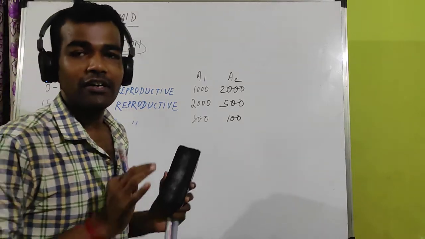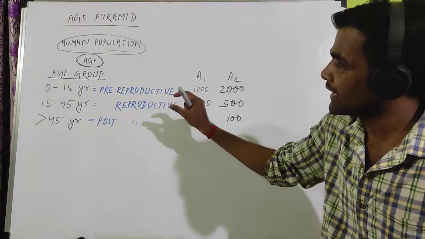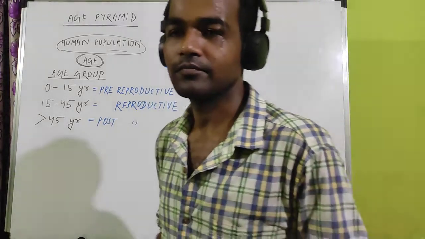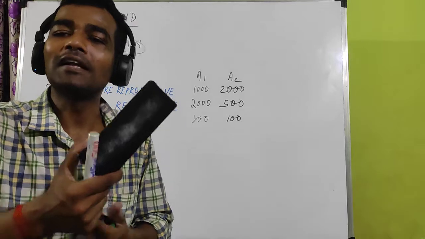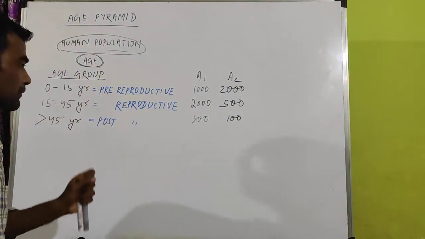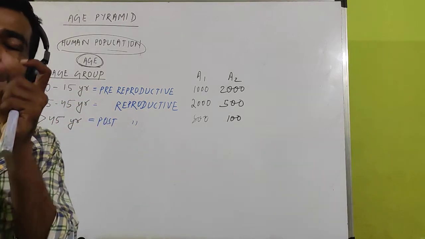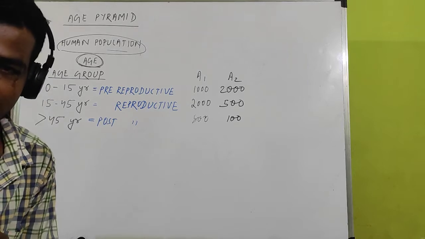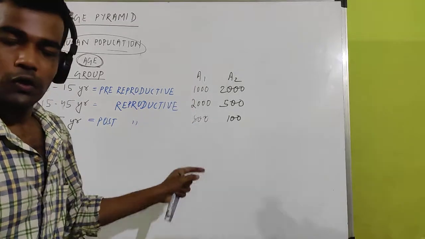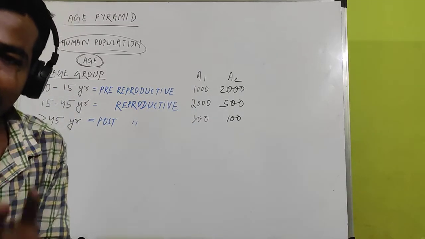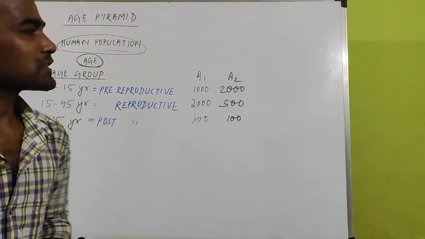Scientists have tried to use these values of different age groups to plot a graph. The graph is plotted to know whether a population contains more post-reproductive or pre-reproductive individuals, that is, which age group is found in a particular population in more number. To find that out, scientists used these values to plot a graph, and that graph gives a pyramidal shape known as an age pyramid. So what is the definition of age pyramid?